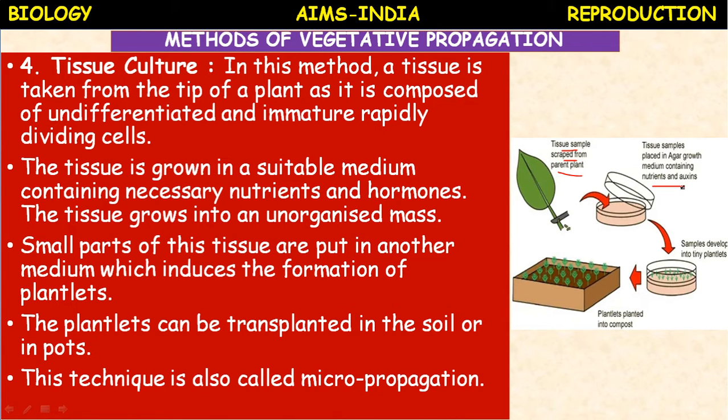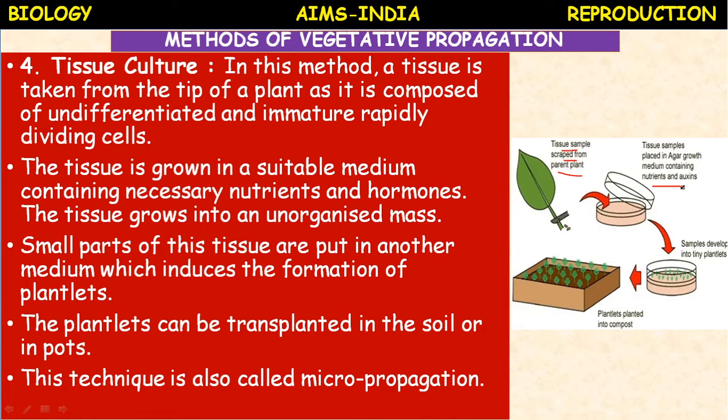Some growth hormones are also added in the culture medium for faster initiation. If you take a seed and sow it in the soil, it may take a week, or 10 days or 15 days, depending upon the type of seed and the type of plant. Different plants have their own germination duration.